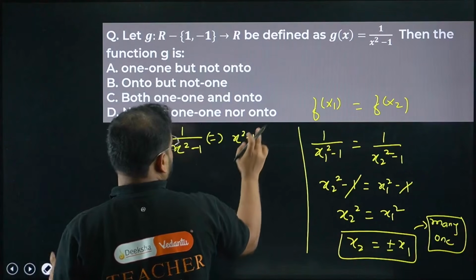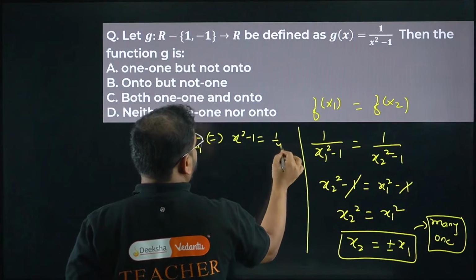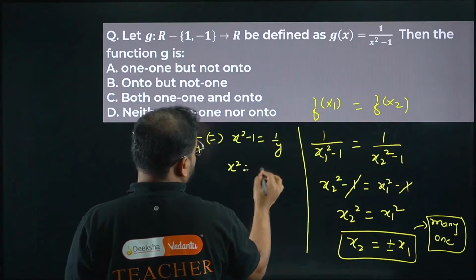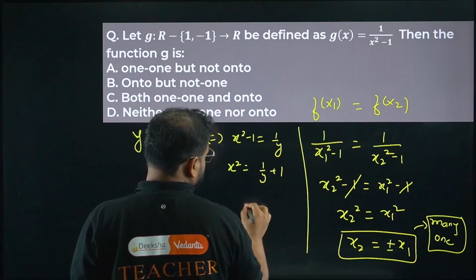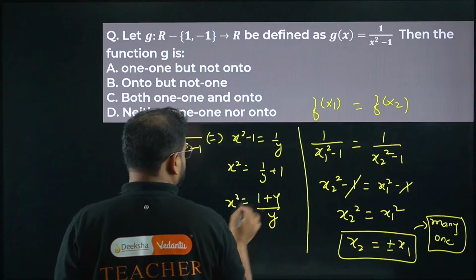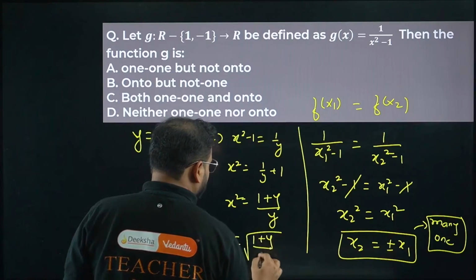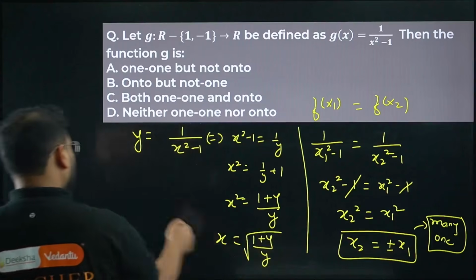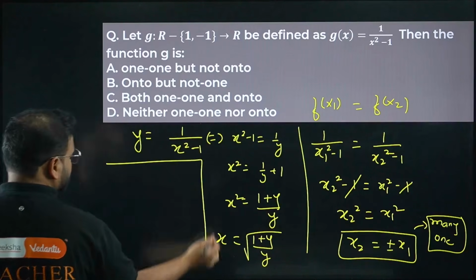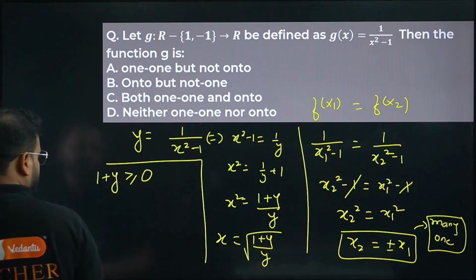x minus 1 equals 1 by y. Move 1 to this side, I get x square equals 1 by y plus 1. So I get 1 plus y upon y is x square, giving me the value of x as root of 1 plus y upon y. What do I have as the cases from here? Please check. So I should have 1 plus y to be more than or equal to 0.